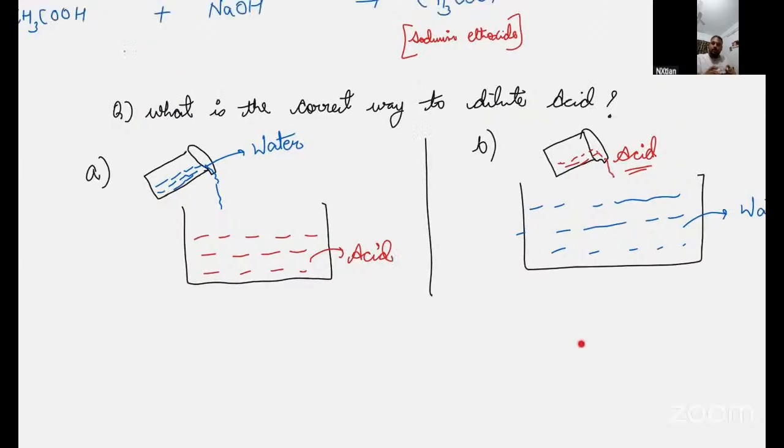So the question is, which one is the easy way to dilute an acid? Adding water into the acid or adding acid into the water?